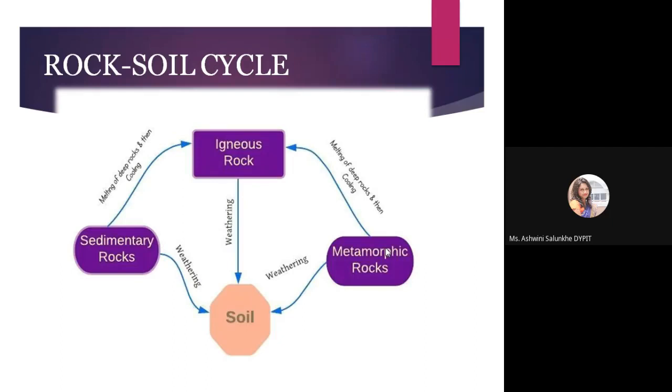This is the rock cycle. You can see basically three types of rocks shown here: sedimentary rock, igneous rock, and metamorphic rock. When sedimentary or metamorphic rocks melt and then cool down, they form igneous rock. Mutually, all of them can be weathered with the help of different physical agents or chemical weathering, and they can form the soil.